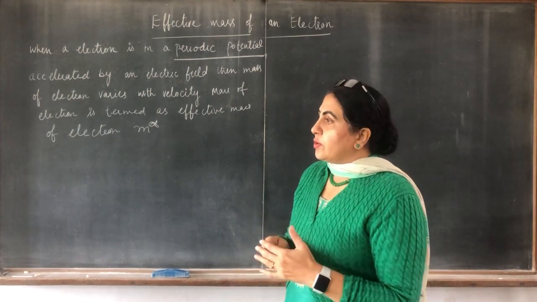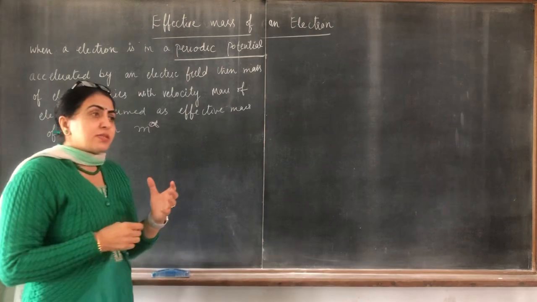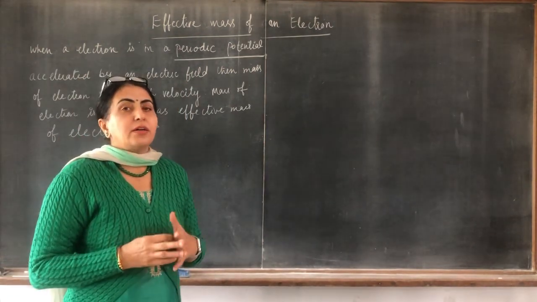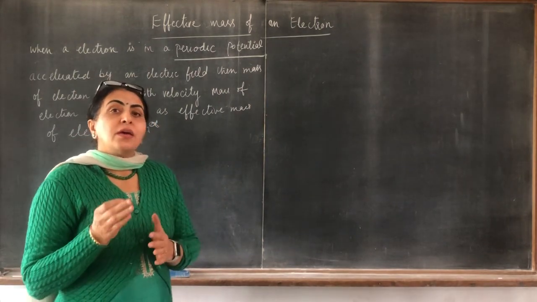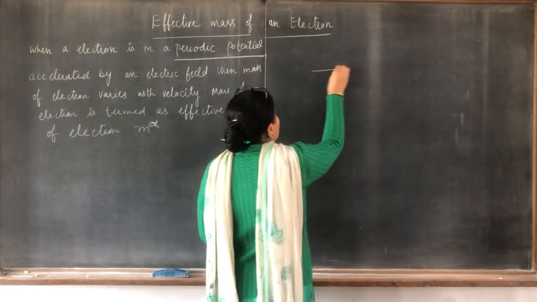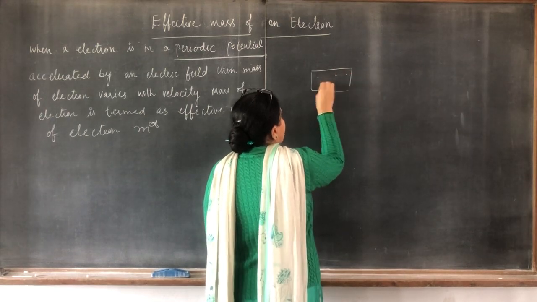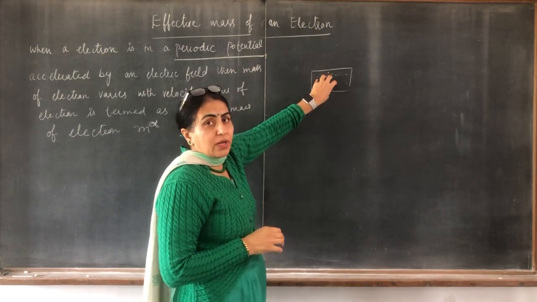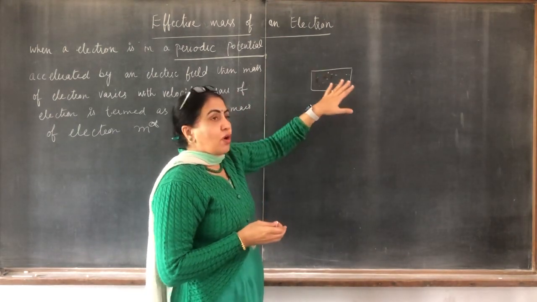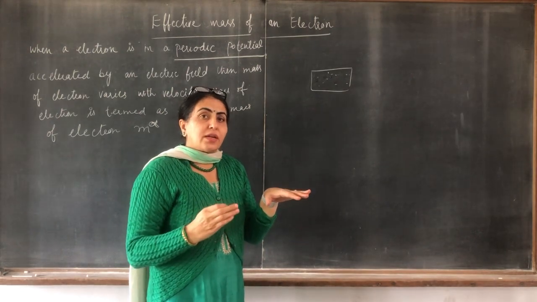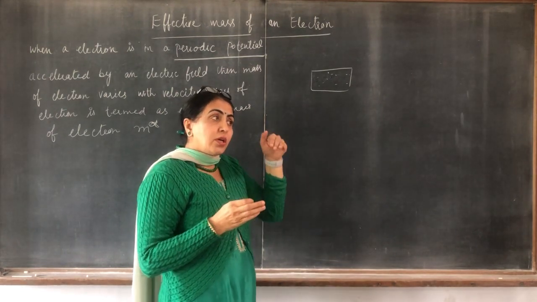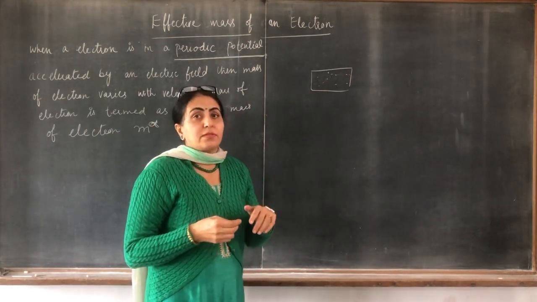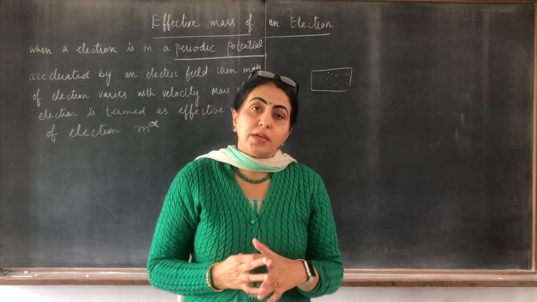Because we know that when an electron is under the effect of a periodic potential, suppose this is any solid, then in this solid the mass of the electron, because the electron is under the periodic potential, is not constant. It varies from place to place within the crystal.